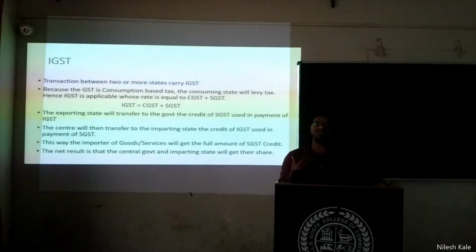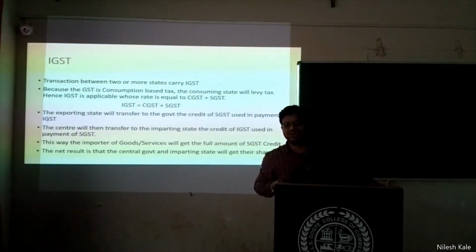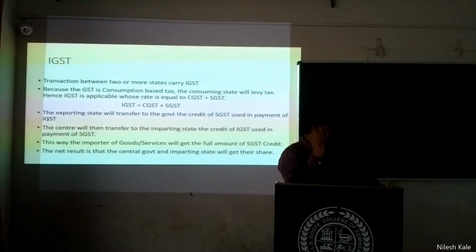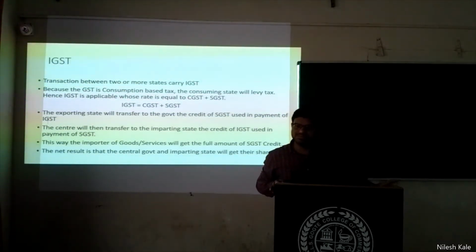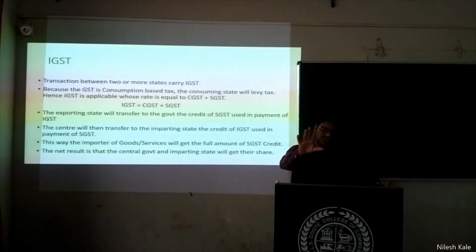It is as good as I am paying that 50% amount to the state government. So 50% from the central government I will get the credit, and from the state government I will get 50% credit. I will get 100% credit. This all is 100% theoretical, friends. Whenever I start the problem on the blackboard, there you will understand everything in detail. Need not worry, just understand.